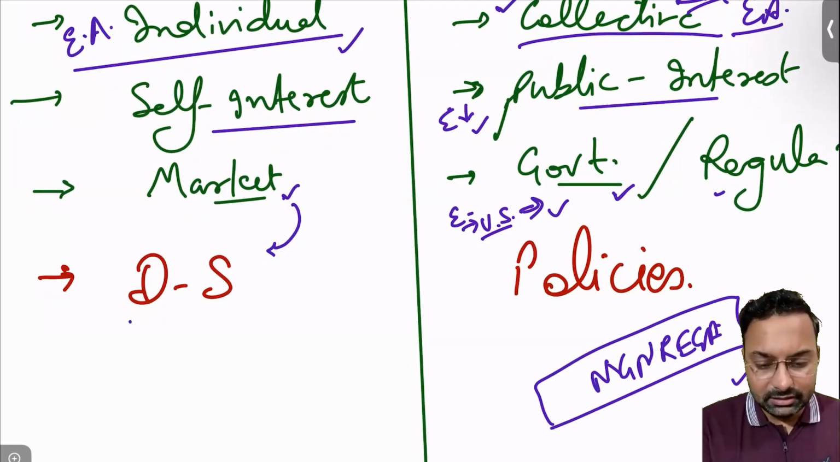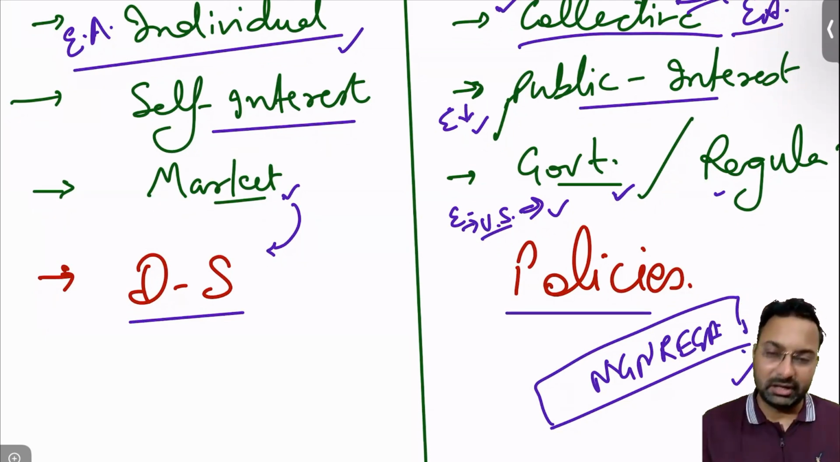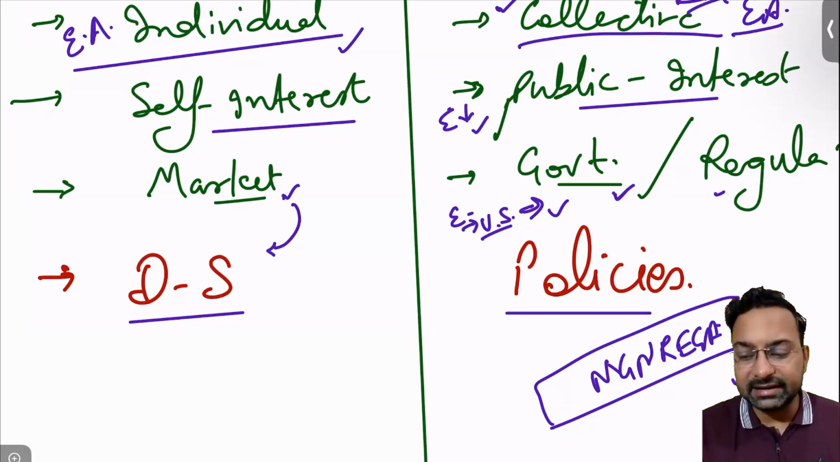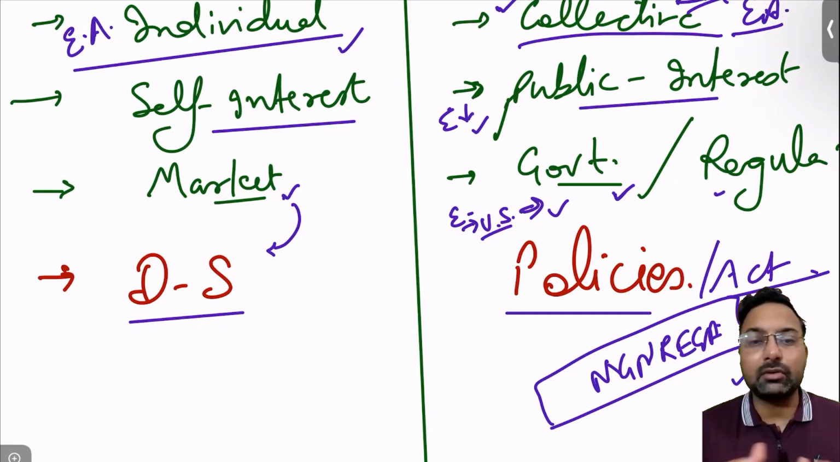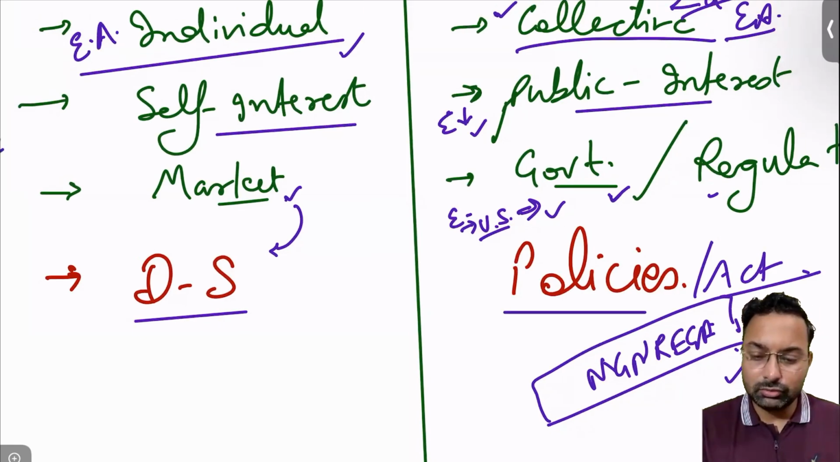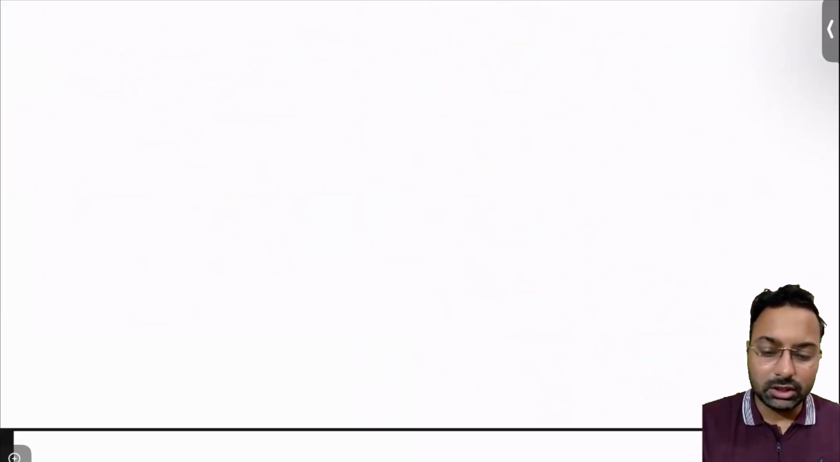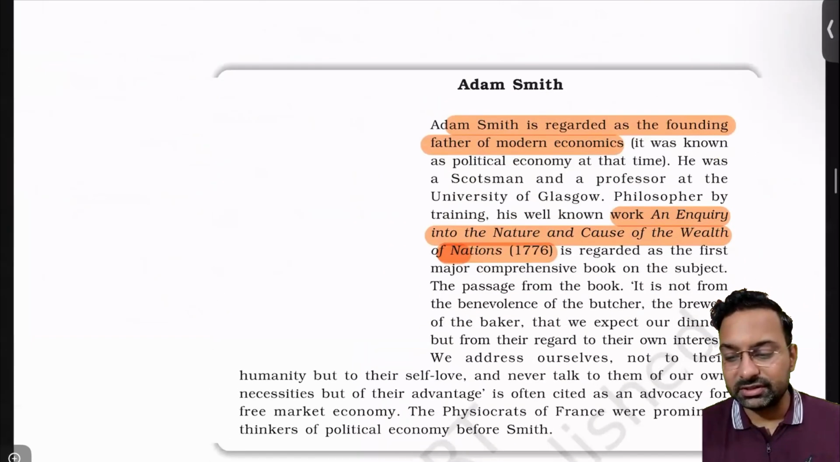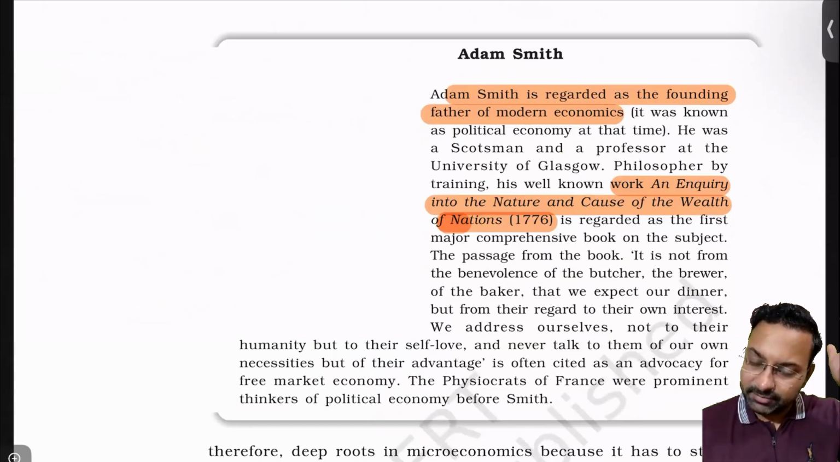Okay, so in the microeconomy, demand and supply curves come into the picture, but in the macroeconomy, policies of the government or the regulatory agencies, or the acts, rules and regulations come into the picture. So this is the difference between macro and microeconomy. Now you have understood the concept of micro and macroeconomy.